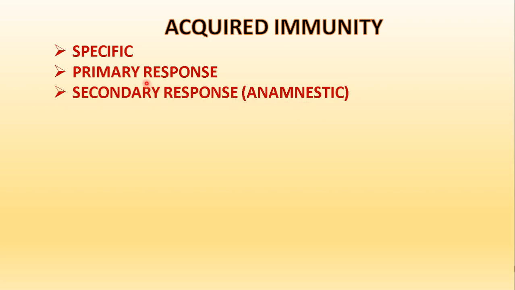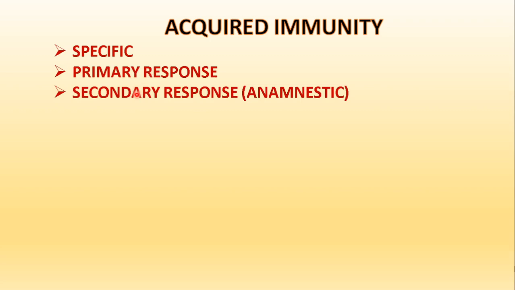Now, the primary response is of longer duration. It takes a lot of time because the immune cells have to be produced for the first time. Once they are produced, they will remain in the body. And during the secondary response, what will happen? The second time when you are infected, then already ready-made antibodies are there which were produced during the primary contact.